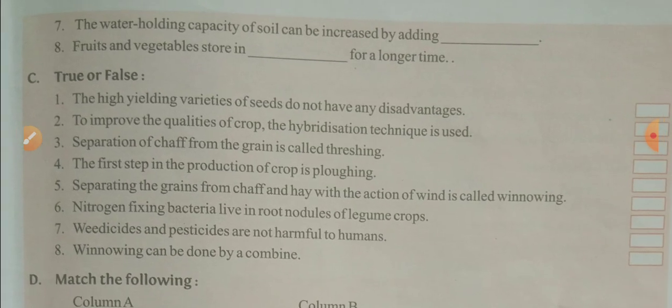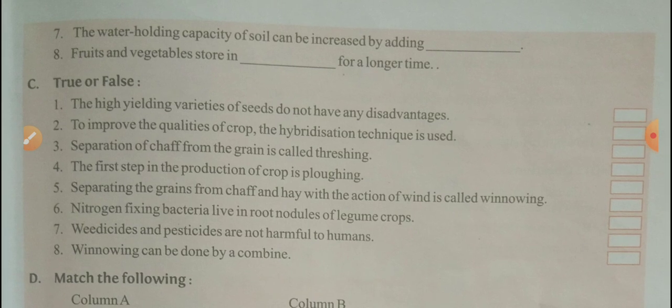Now, true false. First true false is, the high yielding variety of seeds do not have any disadvantage. False, because high yielding variety of seed also have some disadvantages. Second, to improve the quality of crop, the hybridization technique is used. Yes, it's true. First false, second true. Third, separation of chaff from grain is called threshing. False.